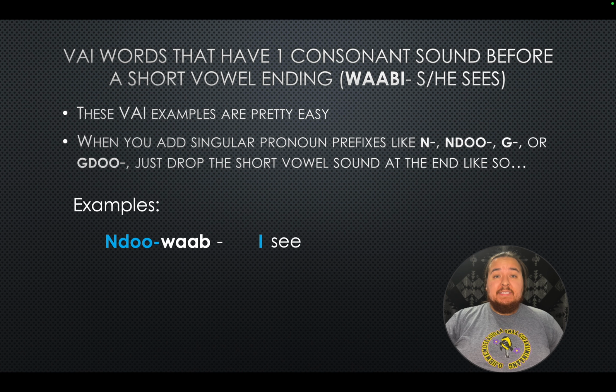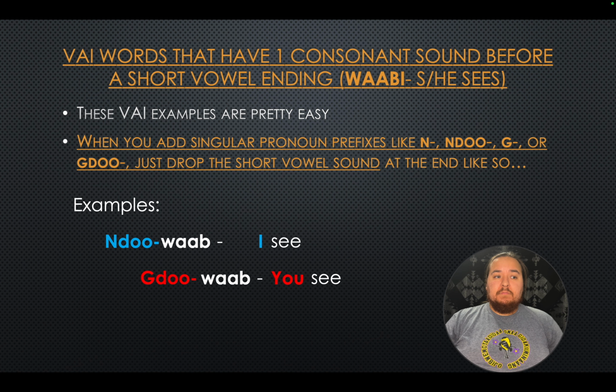Ndowab, I see, or nwab. Again, wabe, she or he sees. Gdowab, or gwab, for you see. And here I've indicated the points important for your notes. Please pause the video here and write these down before moving on.